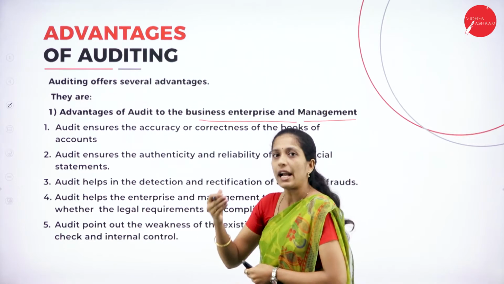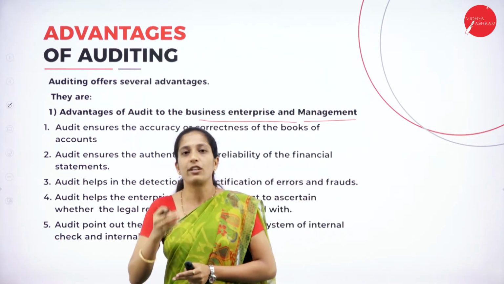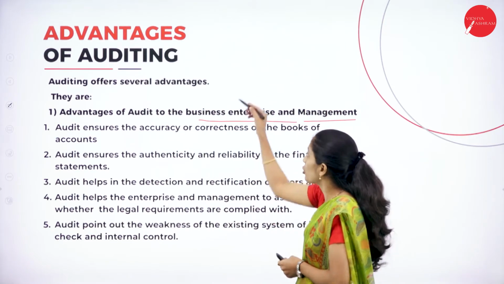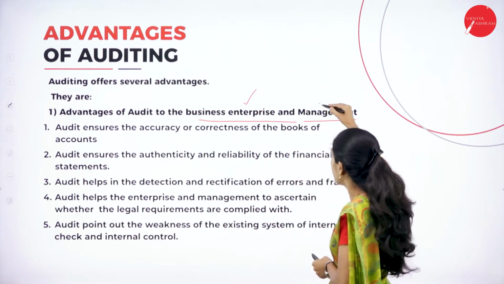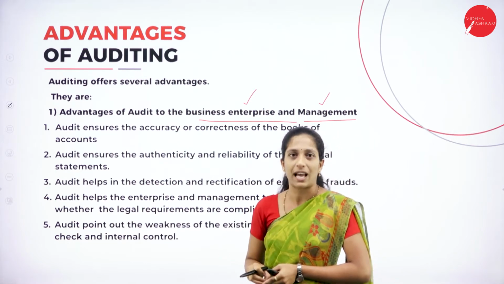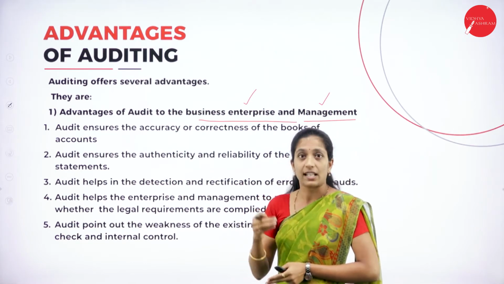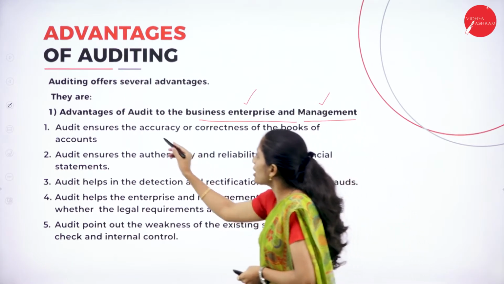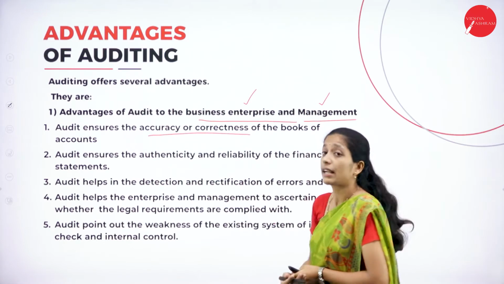Here, advantages have been grouped into three types. The first one is advantages of audit to the business, enterprise and management. How is auditing helpful for business management as well as the business enterprise? The first one is that audit ensures accuracy or correctness.